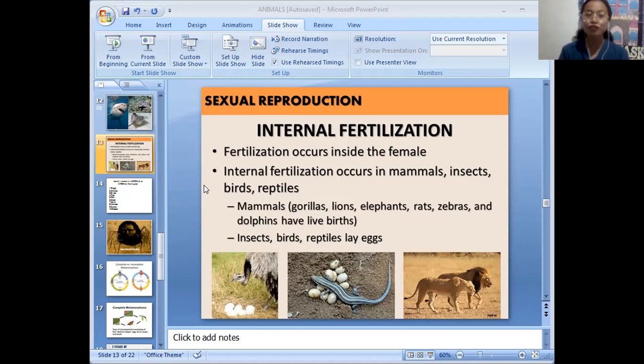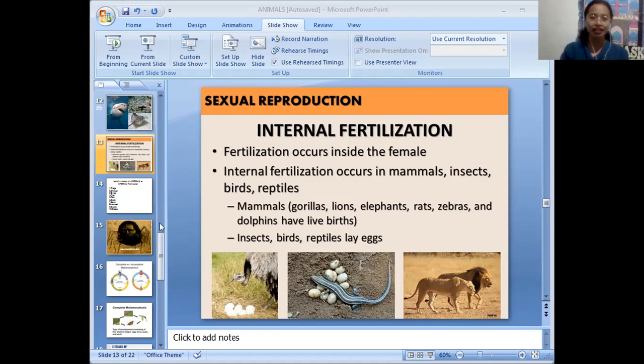So that is the difference between internal and external fertilization. Again, when we say external, the egg is fertilized outside of the female body. And when we say internal, the egg is fertilized inside the female body. Okay? So that's the difference between the two.